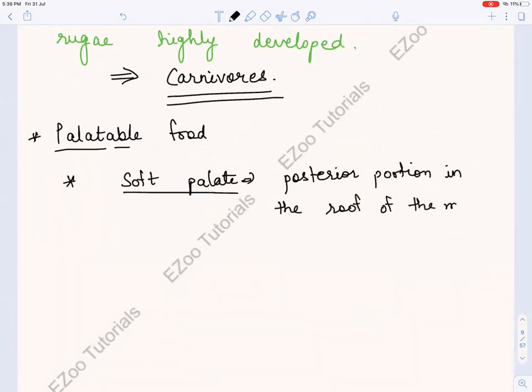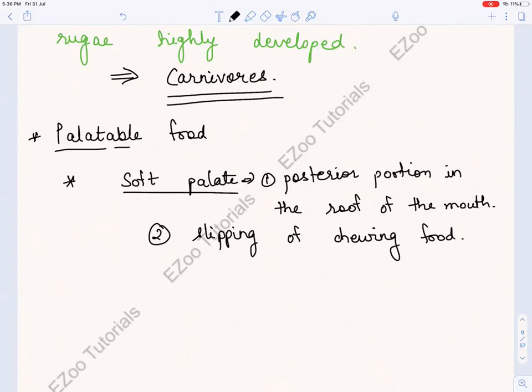In the roof of the mouth. And it is doing what? The hard palate was helping in holding, and it is helping in what? It is helping in slipping of chewed food. Once the food is chewed, the food needs to slip also. So it is helping in slipping. Hard palate was helping in holding.